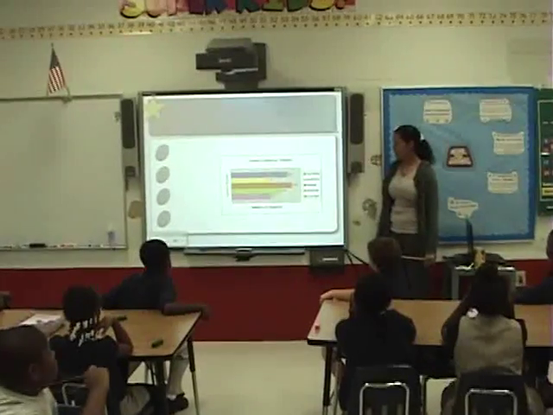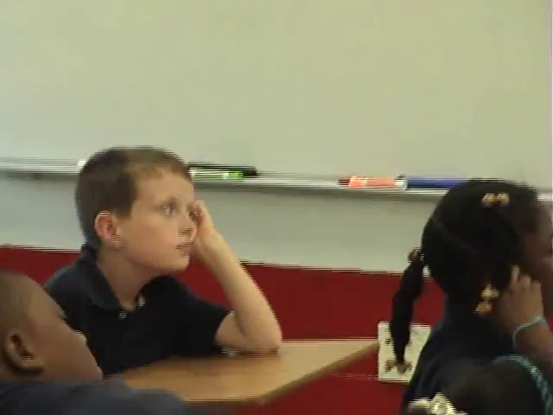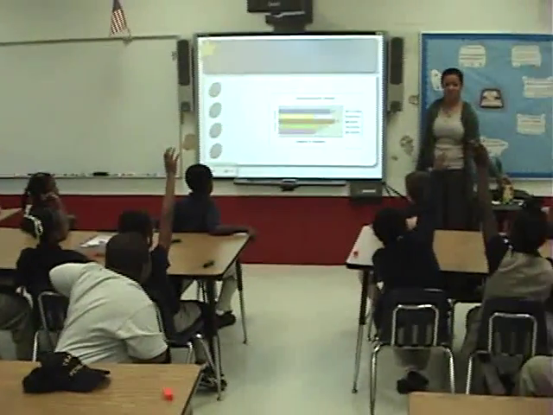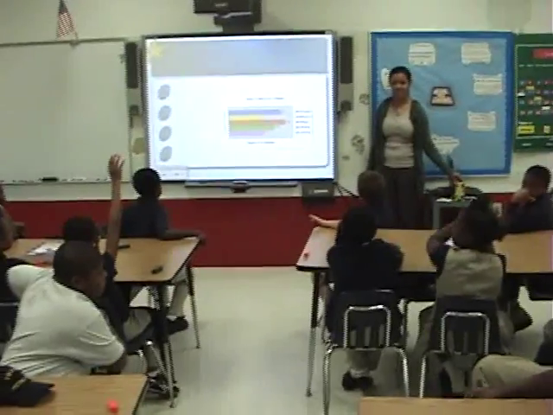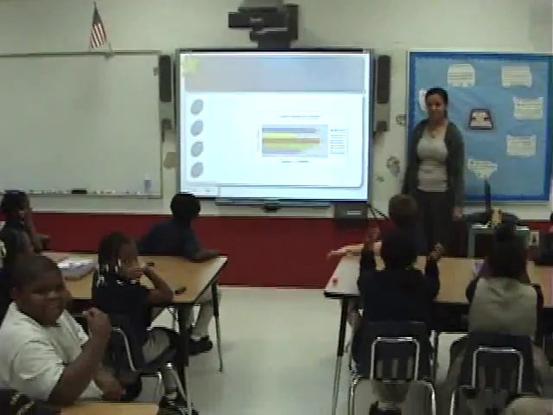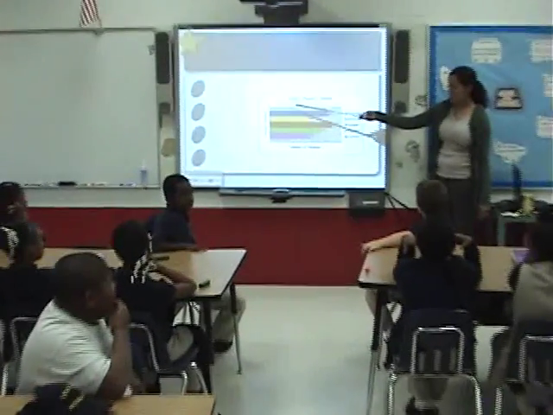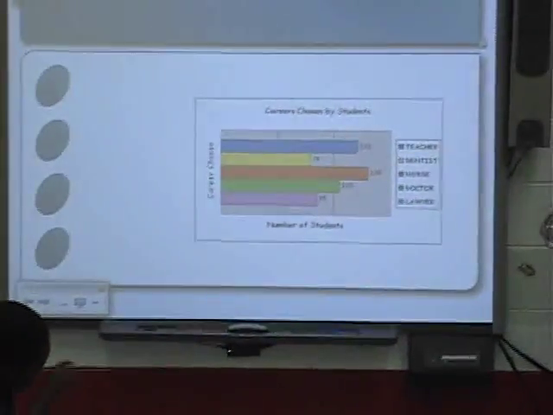Okay. Who can tell me the data that is collected in this bar graph? What's been collected, Dentarius?